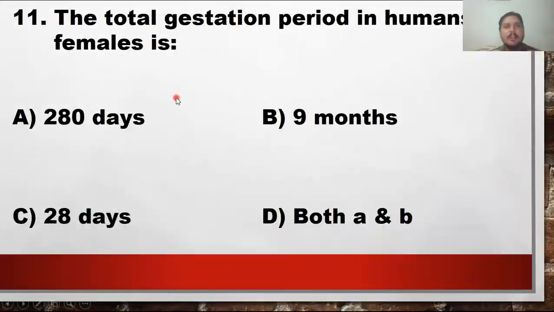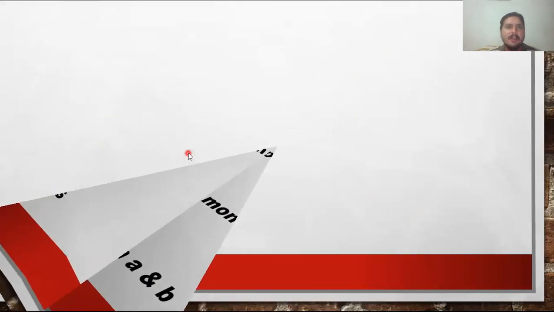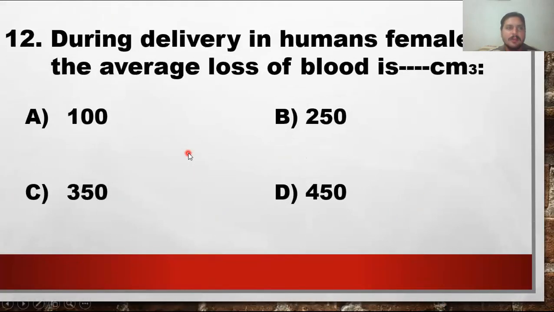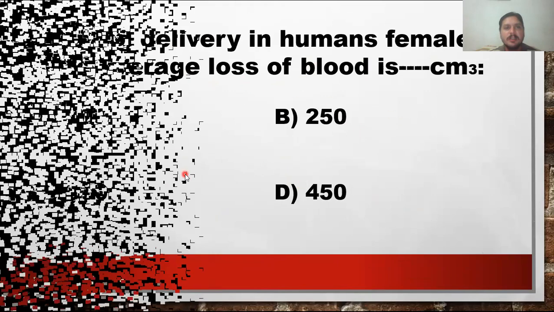The next MCQ is the total gestation period in human females. 280 days, 9 months, 20 days, and both A and B. Both A and B, 280 days or roughly equal to the 9 months. So the option D is the right answer. During delivery in human females, the average loss of blood is how many cubic centimeter? So it is 350 centimeter cube. So the right answer is the option C.